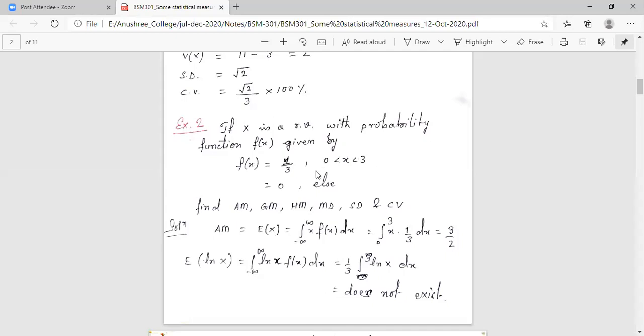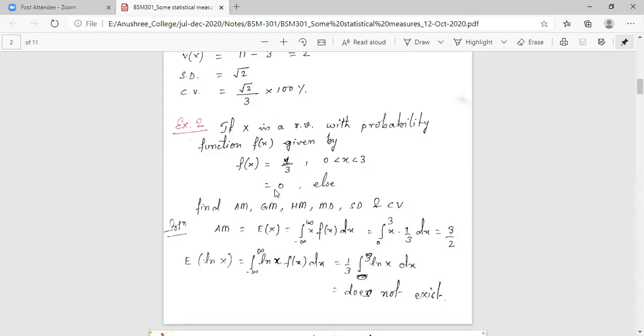Because the random variable values are given to you in a particular interval, it can take any value ranging from 0 to 3. In this interval, it can take any value, and for all other values outside this interval, it will be equal to 0.